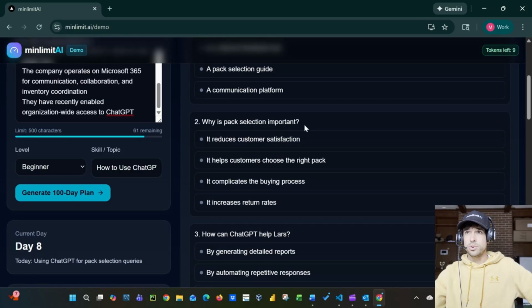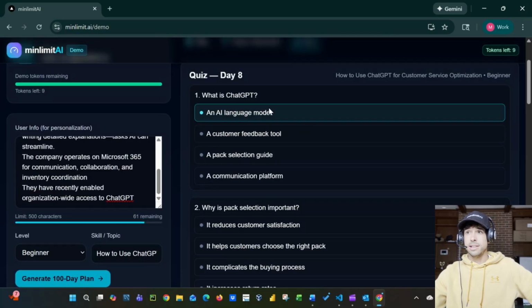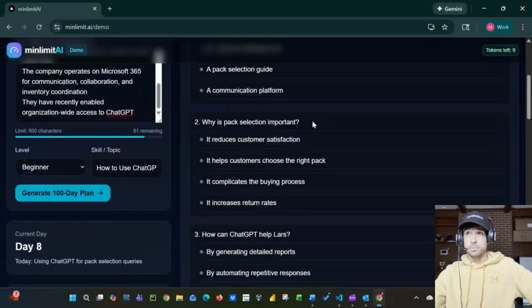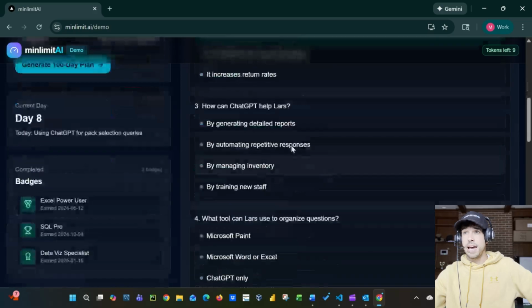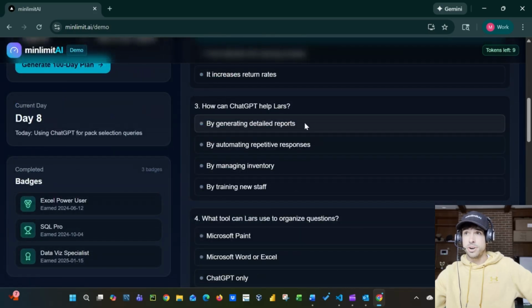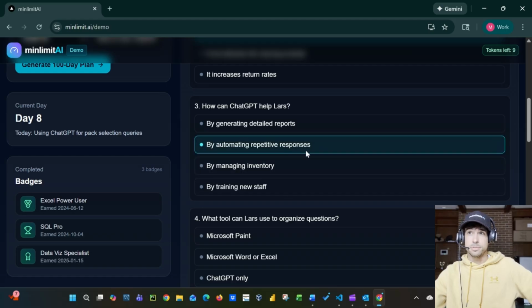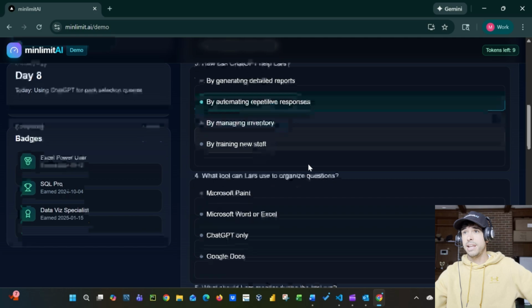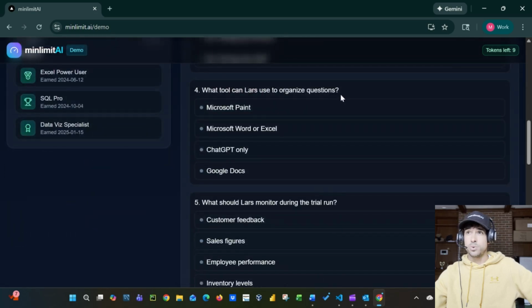So then he takes the quiz real quick. What is ChatGPT? An AI language model. Why is pack selection important? It reduces customer satisfaction. No, it helps customers choose the right pack. How can ChatGPT help Lars? By generating detailed reports, by automating repetitive responses, by managing inventory. In this case, we're talking about automating repetitive responses. It potentially could generate detailed reports depending on what information he's giving it, but for this one, we're going to go with that.